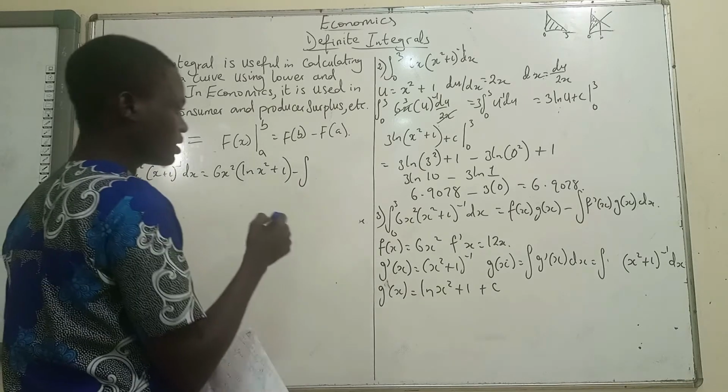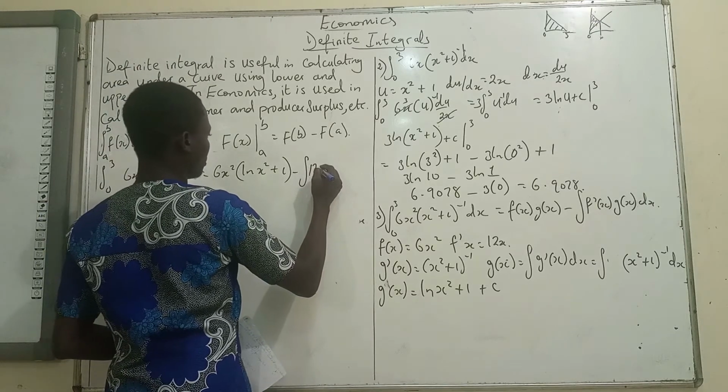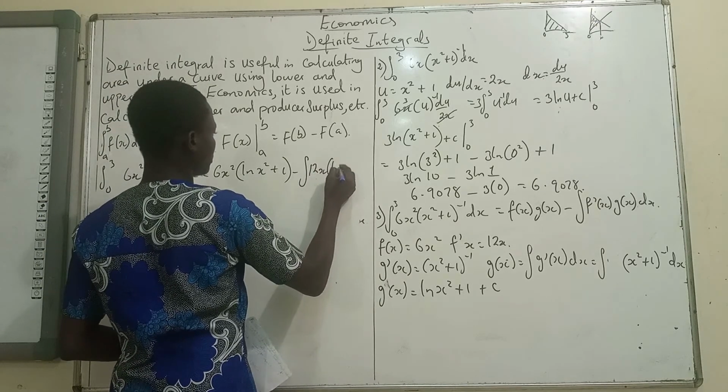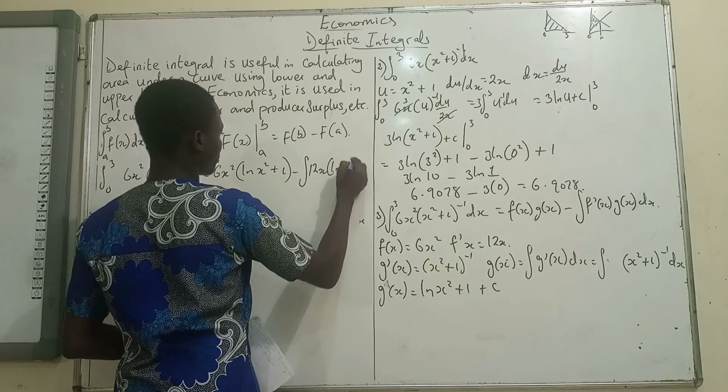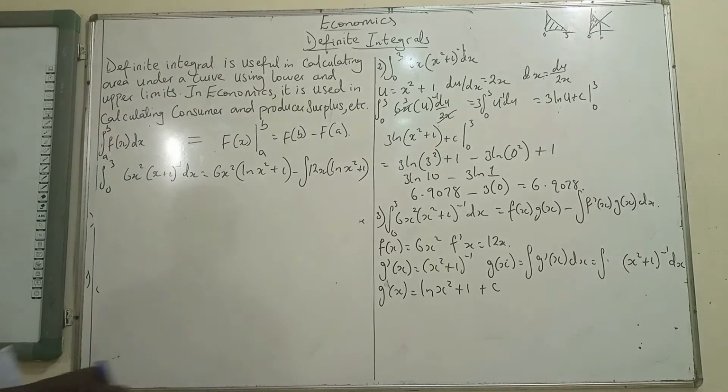By the time we integrate 6x squared, we have 12x ln of x squared plus 1. Oh my god.